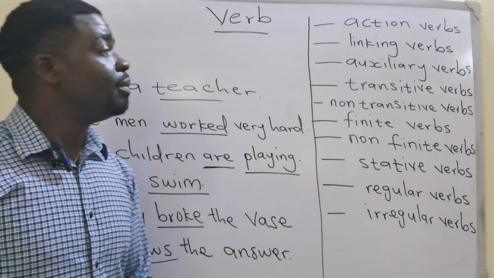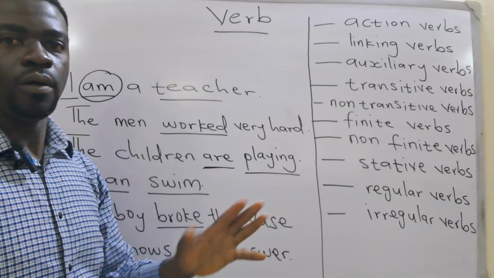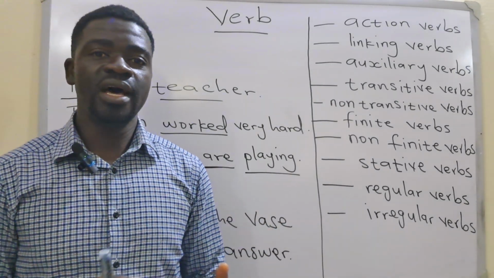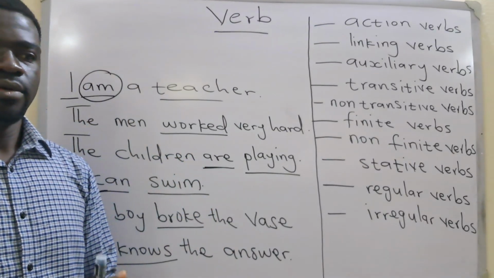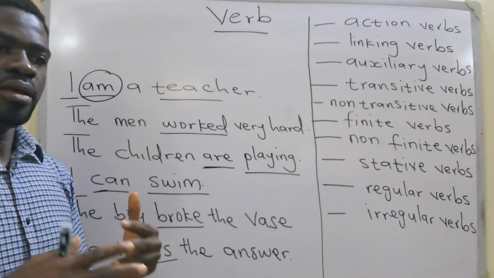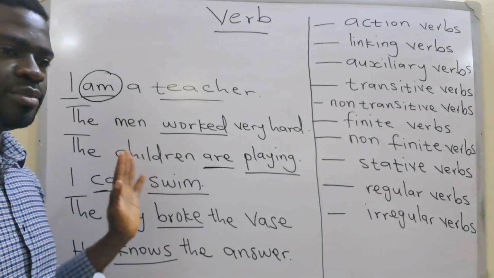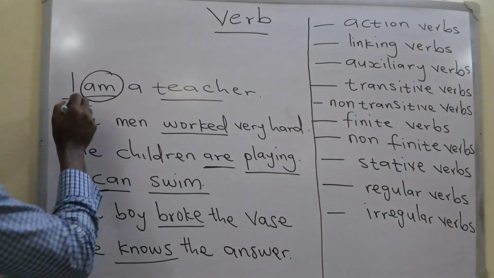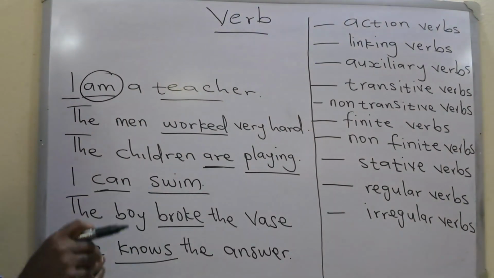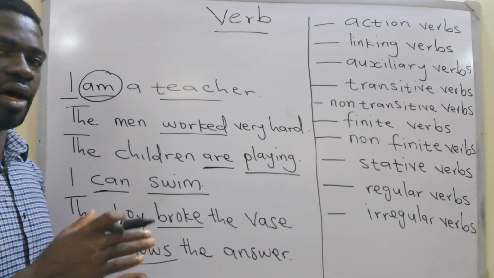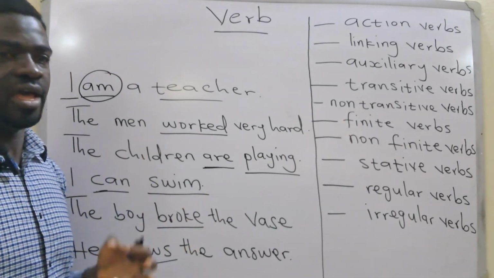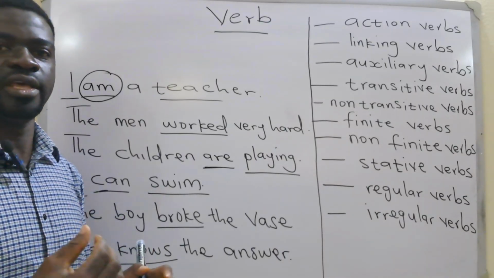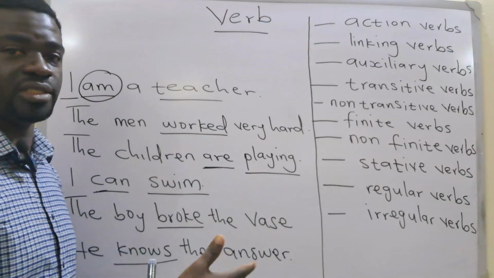Verbs can also be described as transitive or non-transitive. A transitive verb simply is that verb that has an object. Remember, a verb makes a sentence. So you can have a subject, verb, and an object or complement. For example, the first sentence here doesn't have an object. Remember, the object is the receiver of the action. That means the verb has to be an action verb first before it can carry or take an object.